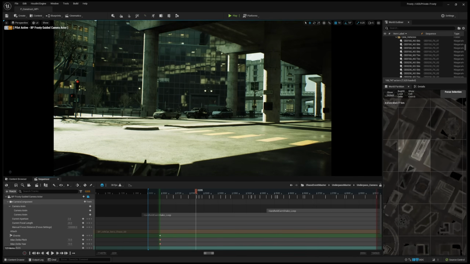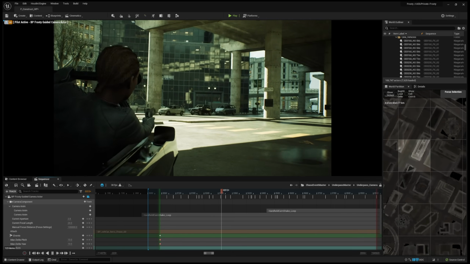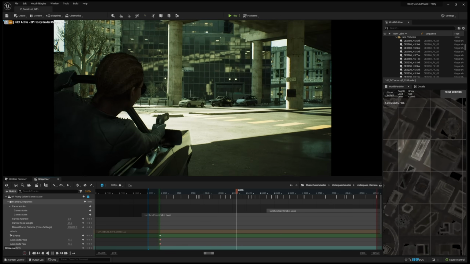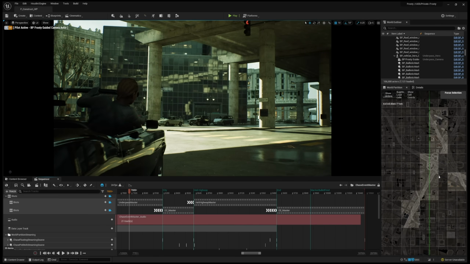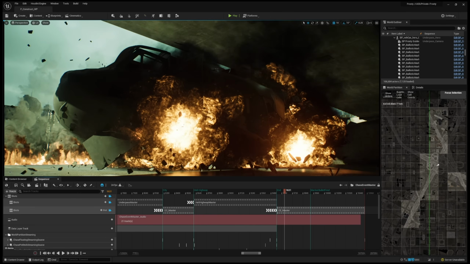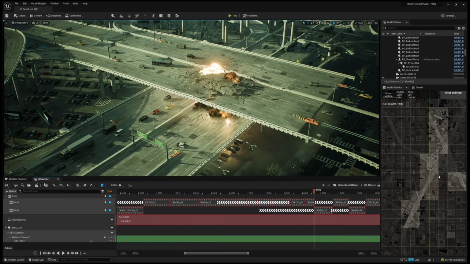Here we have the shooting camera setup that we used during the underpass section of the demo. If you're wondering why the car isn't moving here as we scrub, we'll get to that in a second. The chase ends with us shooting down the helicopter, which leads to a big explosion. If you want to take a look at the highway collapsing, we can even scrub a real-time preview of that destruction.